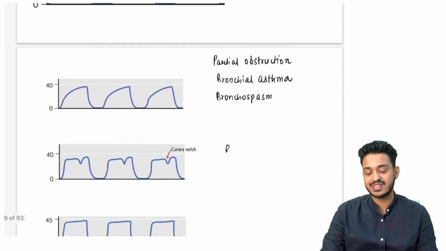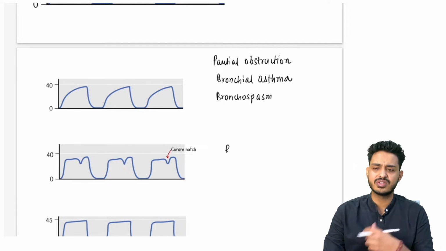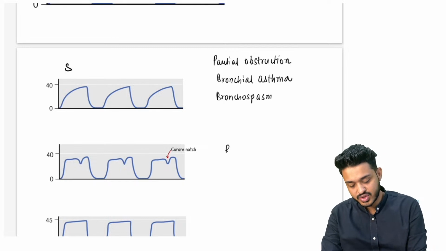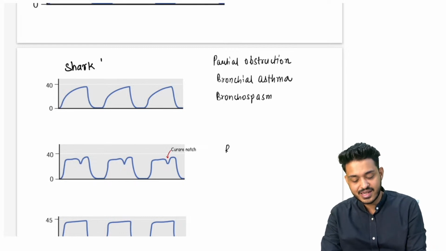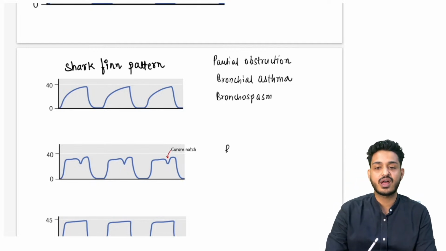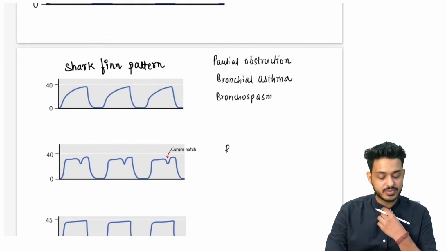Now we are having certain patterns that you are going to see. What are the patterns? कौन से patterns आते हैं? This is your shark fin pattern. ये कैसा दिख रहा है? शार्क फिन की तरह दिख रहा है. Some patterns you have to remember. This is your shark fin pattern, and remember, shark fin pattern you are going to see in the cases of partial obstruction. थोड़ा बहुत obstruction हो गया.